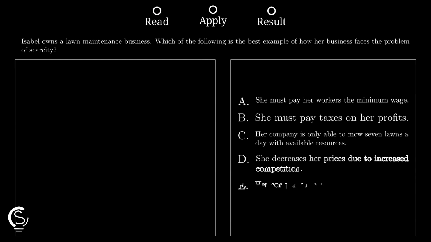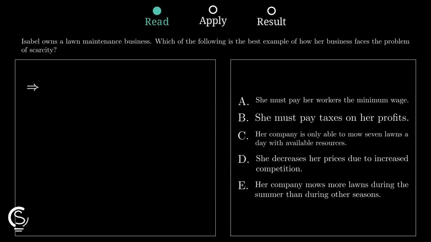Start with the idea of scarcity. It means limited resources force limits on production. So the best answer should show Isabel's business cannot do unlimited work each day. Now check the choices carefully.